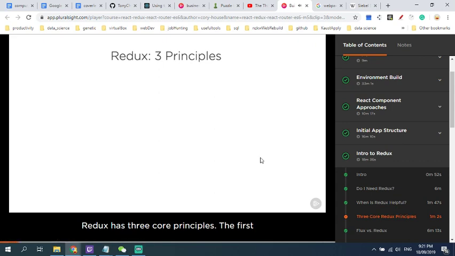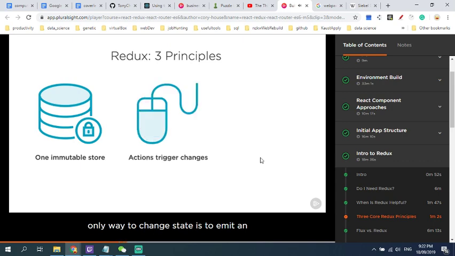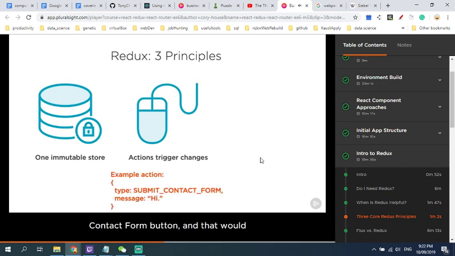Redux has three core principles. The first is that your application state is placed in a single immutable store. By immutable, I mean that state can't be changed directly. Having one immutable store aids debugging, supports server rendering, and it makes things like undo and redo easily possible. In Redux, the only way to change state is to emit an action, which describes a user's intent. For example, a user might click the Submit Contact Form button, and that would trigger a Submit Contact Form action.